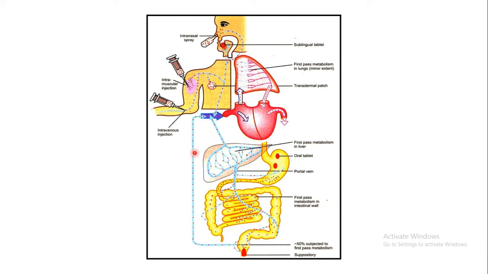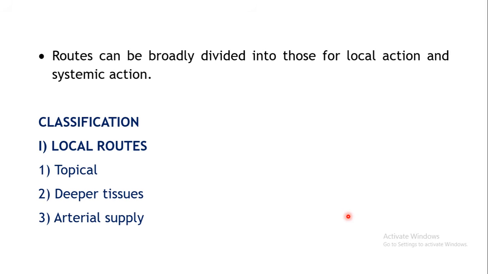Here also systemic absorption is possible, whereas when some drugs are administered by the oral route, some amount may get excreted out as it is. So these are the different routes of administration of the drug. A brief introduction to the different routes.